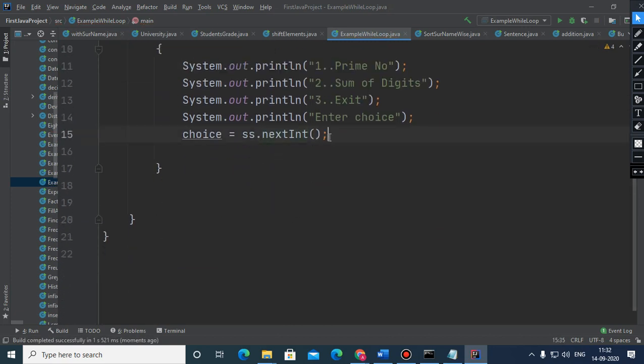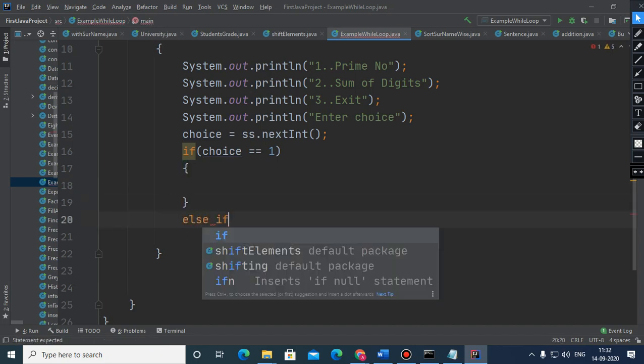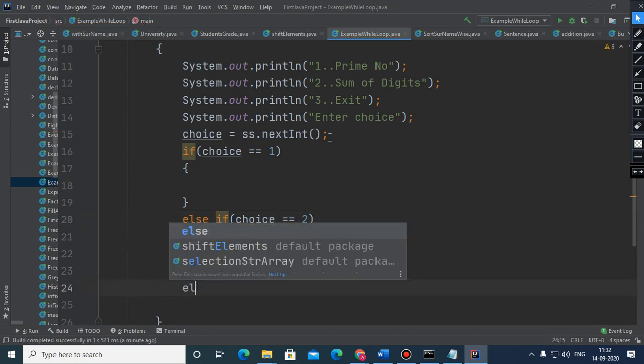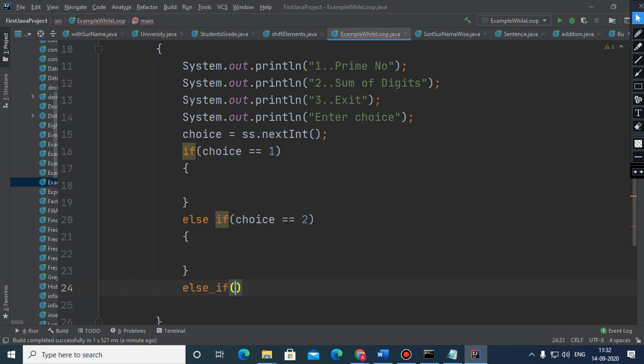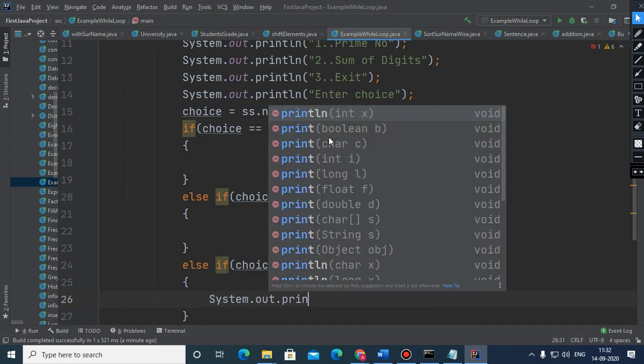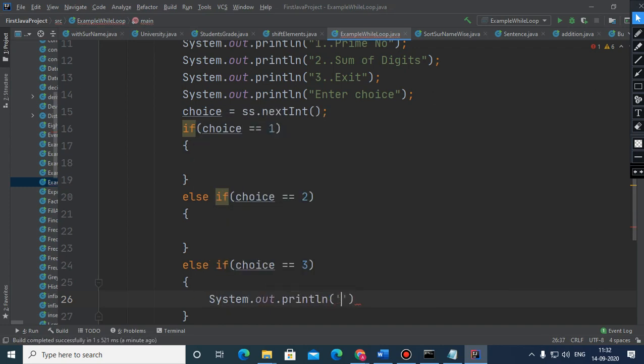And now after that, what to do? If choice is 1, we have to do something. Else if choice is 2, we have to do something. And else if choice is 3, we want to display a message that we are going to make an exit.